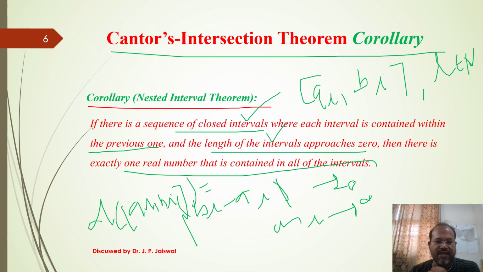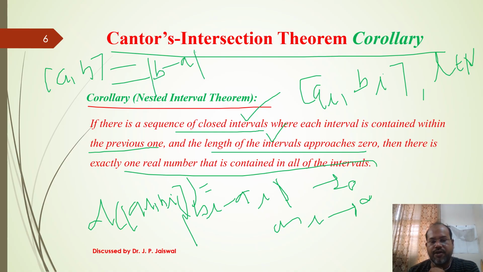This is also the diameter of any interval [a, b], which is the difference of the last point and the first point. We take the modulus because diameter cannot be negative. So we have finished this theorem.